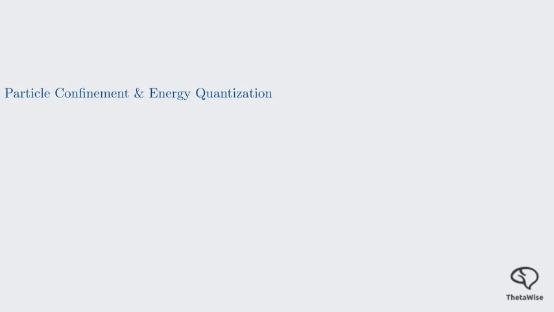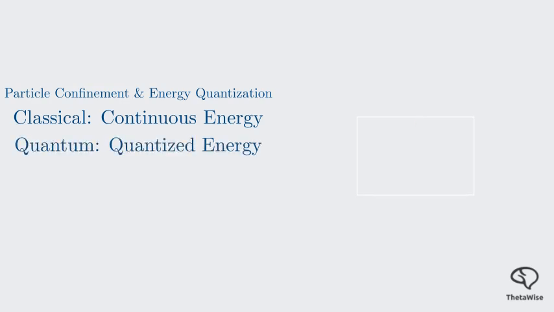In the classical world, if you have a ball bouncing in a box, it can have any energy you want. You can throw it a little harder or a little softer, and its energy will change smoothly. But in the quantum world, if you confine a particle to a small space, its energy can no longer be continuous. It can only take on specific, discrete values. We say its energy is quantized. This is like a staircase, where you can only stand on the steps, not in between them. The particle can only exist in these specific energy states.